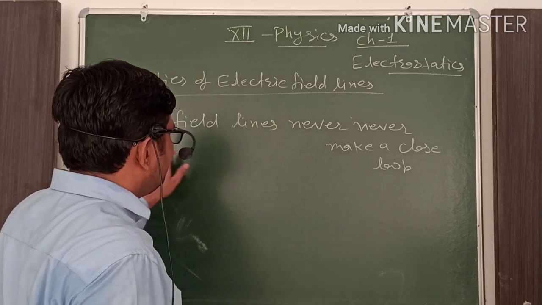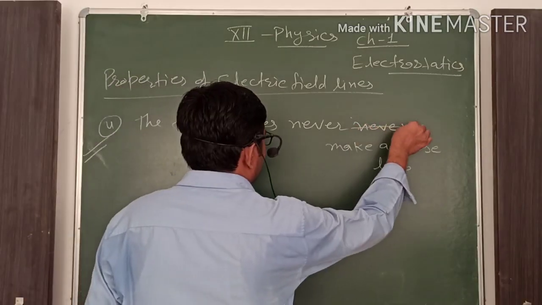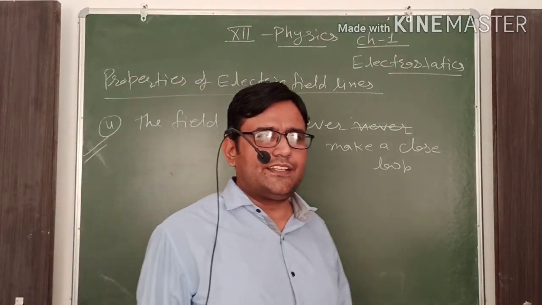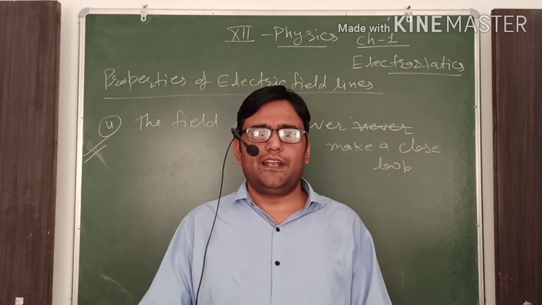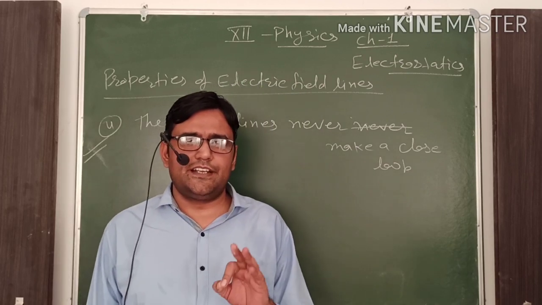The reason they do not make a closed loop is that electric field lines would have to start from the same charge and end at the same charge. We have already studied this.